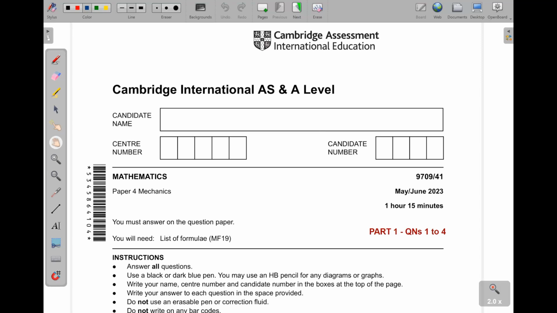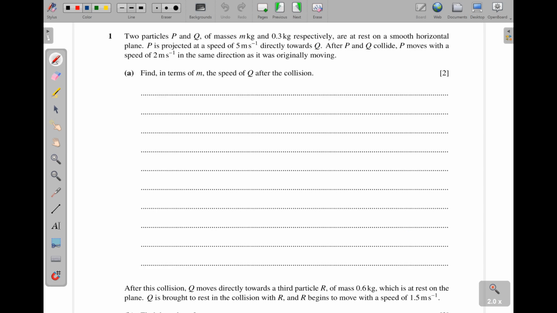This is Teacher Simon taking you through Cambridge International AS and A-Level Mathematics Paper 4-1 for May/June 2023, Part 1, for questions 1 to 4. Question 1, this is coming from momentum.